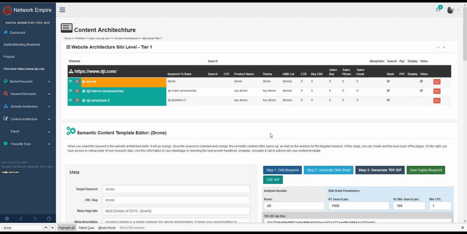So the last thing I want to update you guys on is essentially the next module that's going to come out over here. I mentioned it earlier on, but this is our tracking module. This is where we take everything that we built, the DNA braid, the website architecture, the keywords that we're targeting, and we start tracking these keywords. Whatever's in our blueprint or associated with our blueprint will start getting tracked in Search Console. And we're going to have our tracking one over here, and this is our feedback loop, our intel.